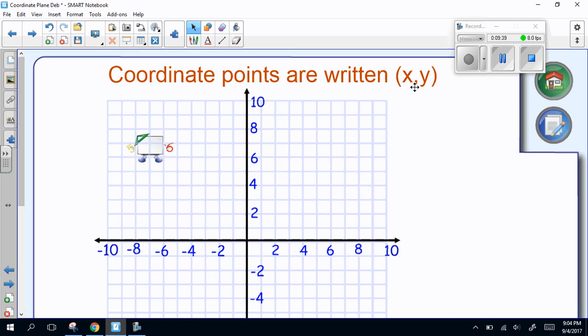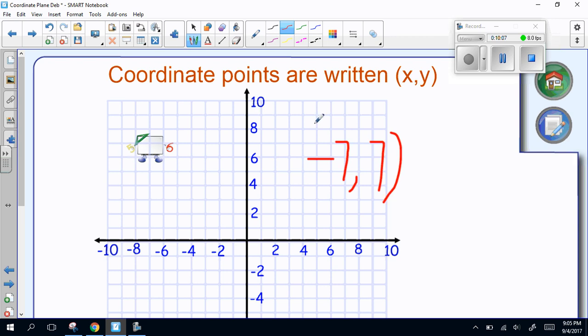All right, so ordered pairs are written with x, y, and so here's a little math man. If we look at this little math man and we want to tell somebody where it is, we would say that you would go 7 to the left, or negative 7, and then 7 up, or positive 7. So the ordered pair for this point would be -7, comma, +7. And you draw that in parentheses. So that would be the address of that point.